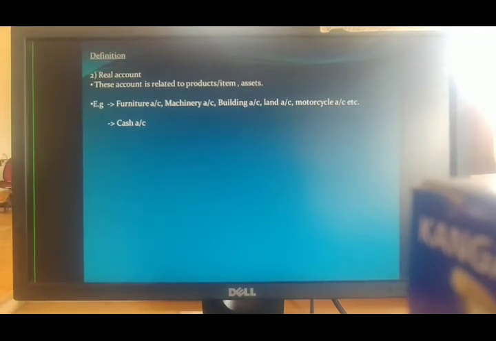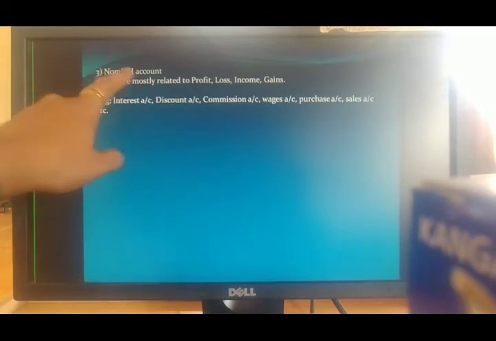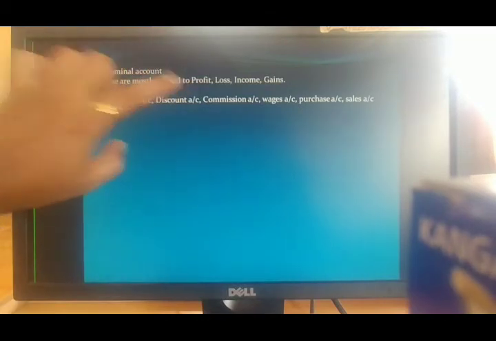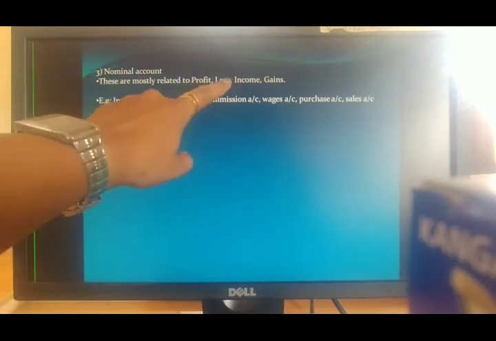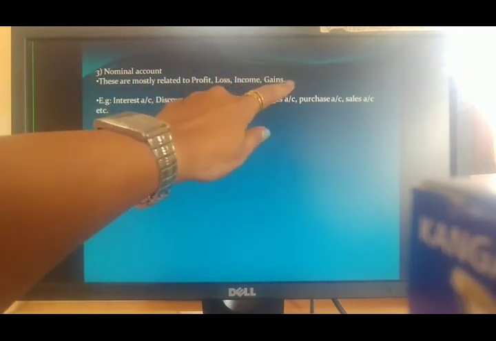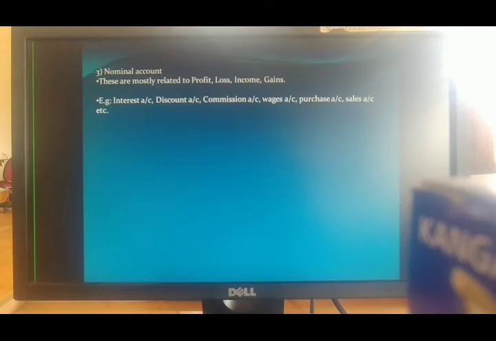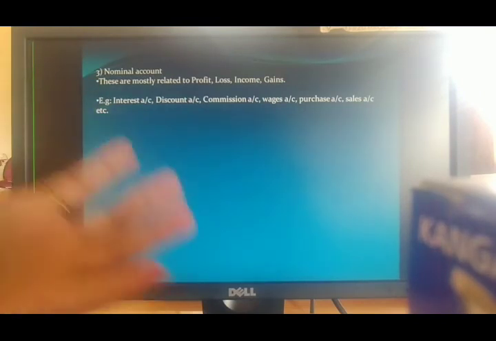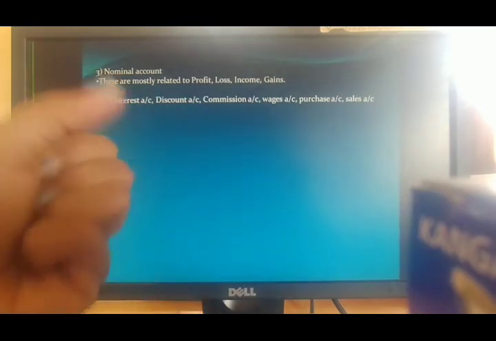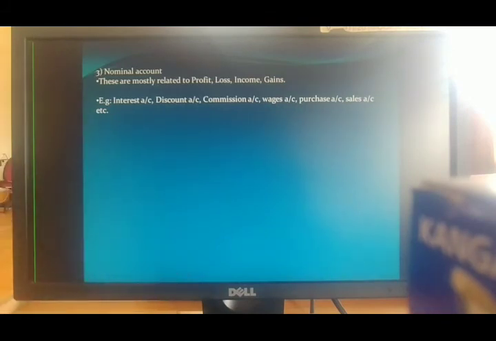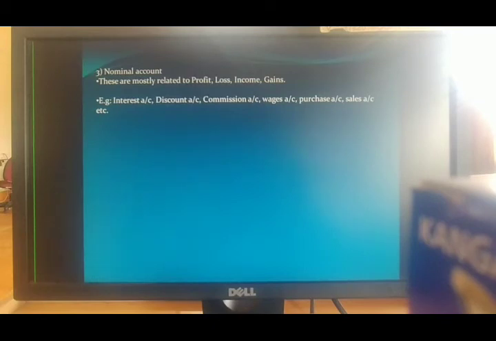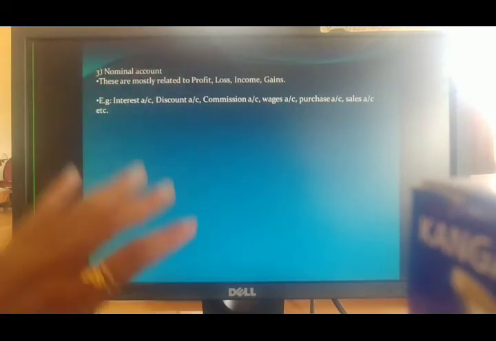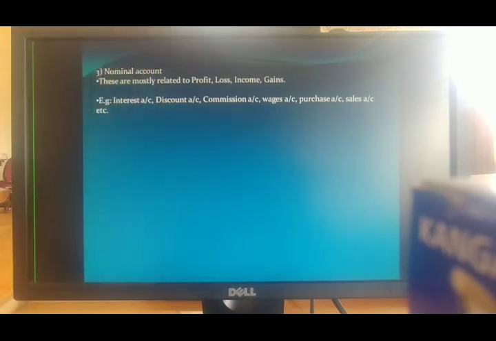Next, the third one, nominal account. Now nominal account means what? These accounts are mostly related to profit, loss, income, gains. The account which gives you profit, which gives you loss, or which gives you an income, or if it is showing you any expense, where you have to spend something, all these accounts come under nominal account.